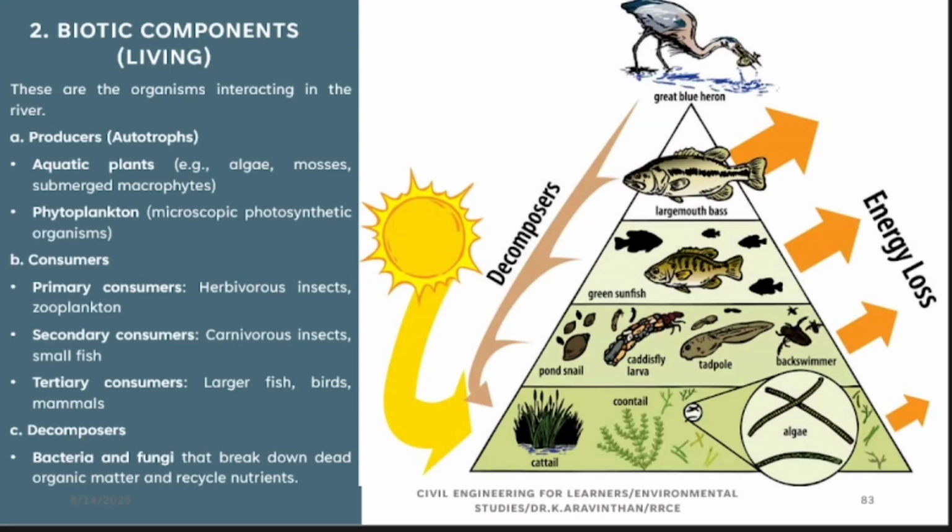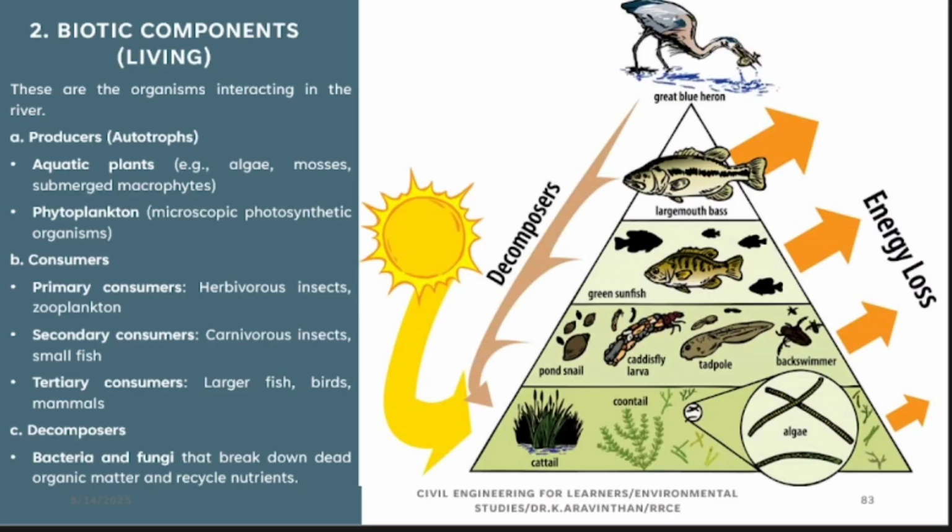Next thing, the biotic part. Territory animals: a lion will take all the other organisms, tiger, etc. But in terms of river ecosystem, you have the heron. It eats all the fishes, whatever is there. So they are called the territory living organisms. Next thing is the largemouth bass. It will eat this food chain. So the food chain will be flowing in this manner.